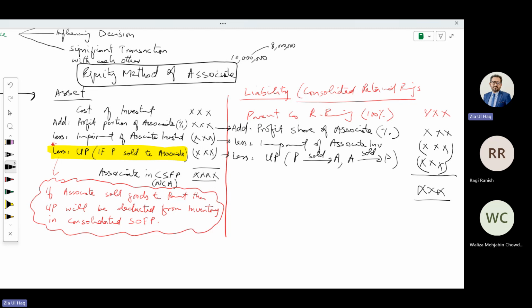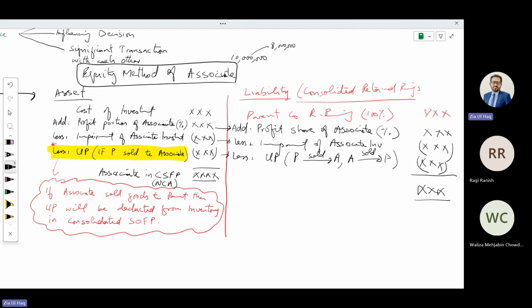But if there is impairment, we need to deduct it from the asset. If there are intergroup transactions and the parent sold to the associate, then the unrealized profit will be eliminated from the asset. Then relating to the associate, we adjust the profit share of the associate. If there is any impairment, we will deduct.